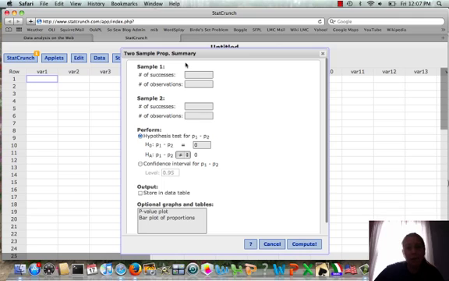And then we're going to put in, just in the same way, our successes and observations. So here, our successes for group 1 was the number of young city residents who said yes, they listened to rap. So that was 368 out of 634. And sample 2 was the rural residents who listened to rap. So 130 said yes, they listened to rap.